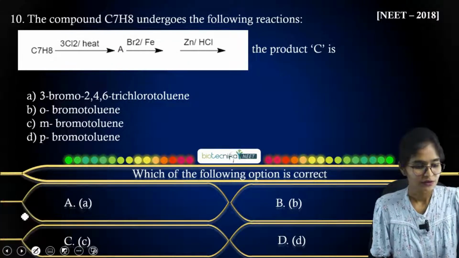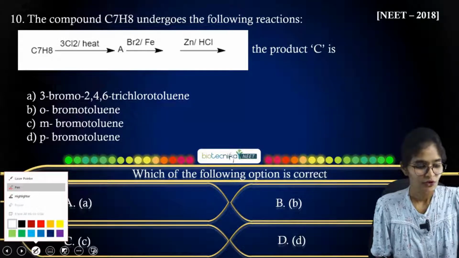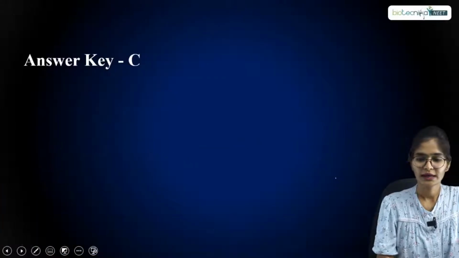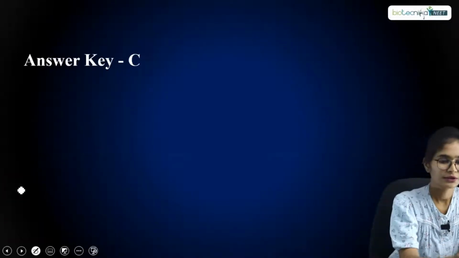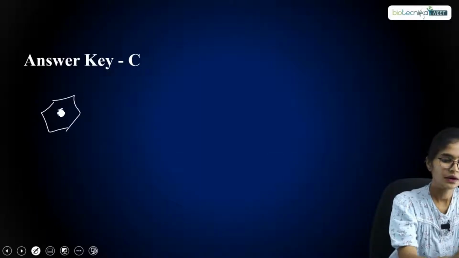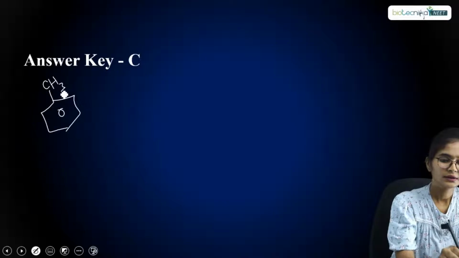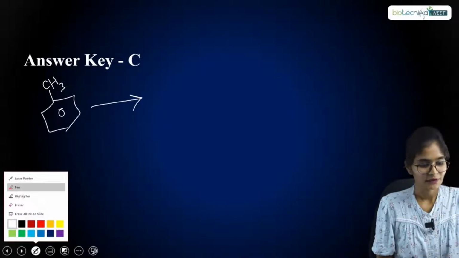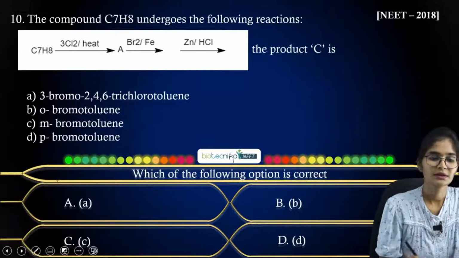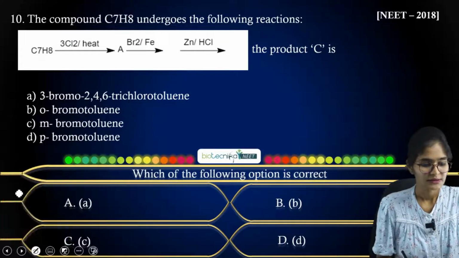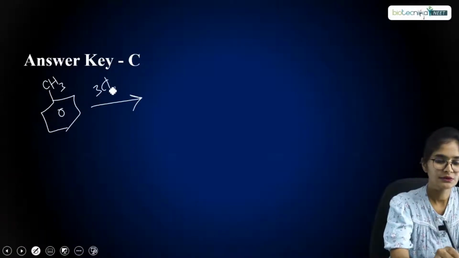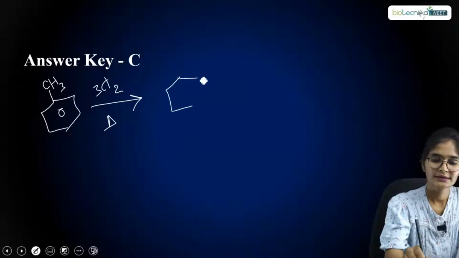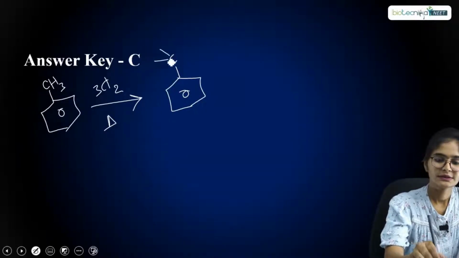So now you have your toluene. Before that, just let me go to the answer part where you have the option as C. So option C you have to get. Let us look at the reaction part. Firstly they have treated with 3Cl2 over heat, right? Upon treatment with 3Cl2 on heating, you will get C6H5CCl3. So all the hydrogens are replaced by chlorine.